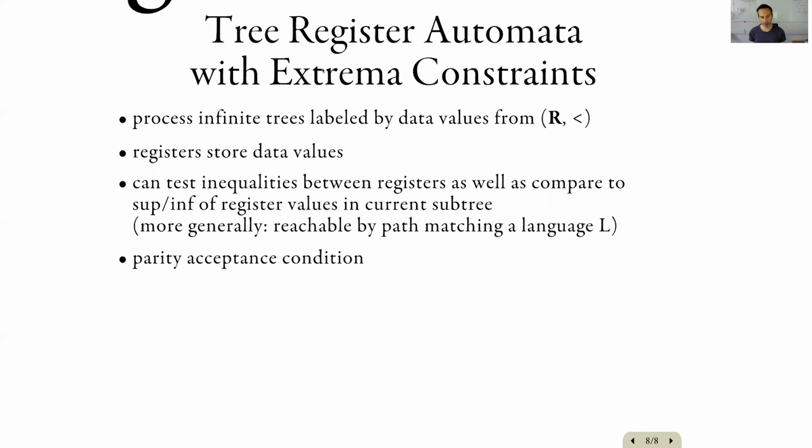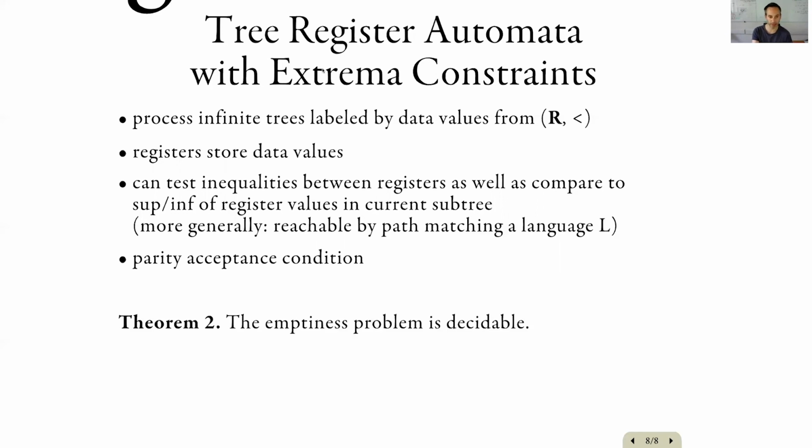And these automata have, as usual, a finite state space, apart from the registers which can store values from an infinite space. And basing on those states, we can define a parity acceptance condition, which is supposed to hold on every path of the accepting run.